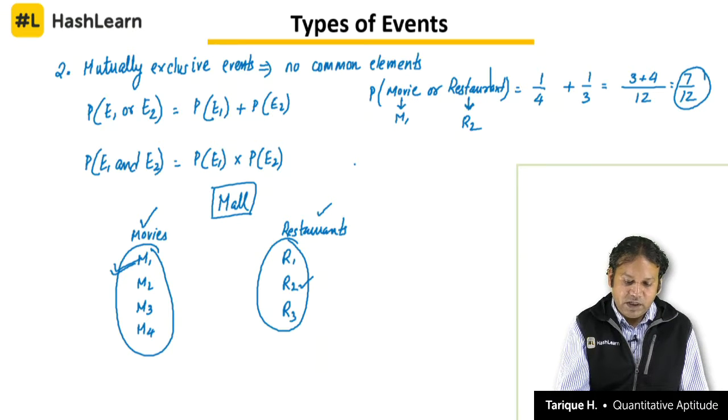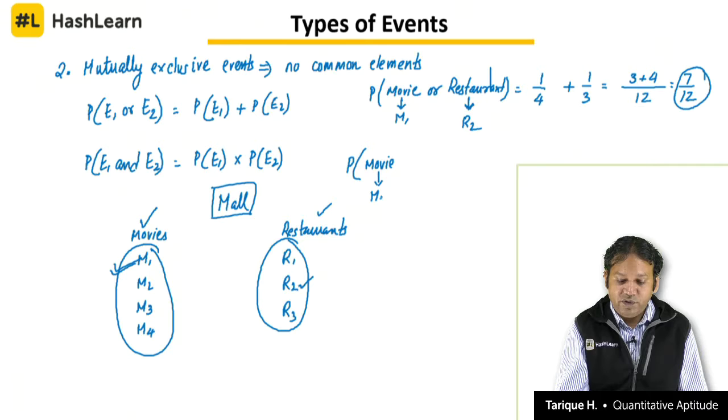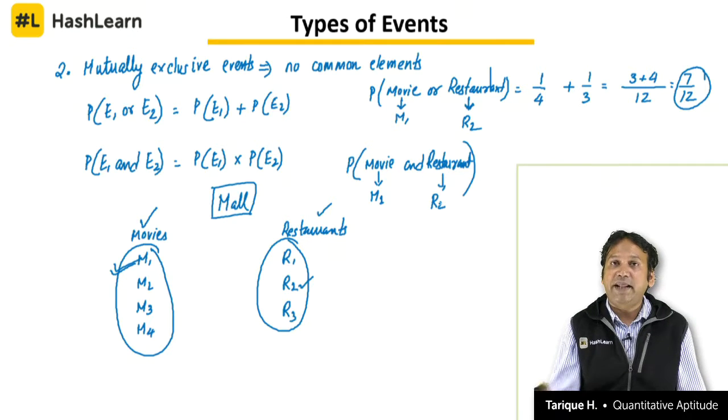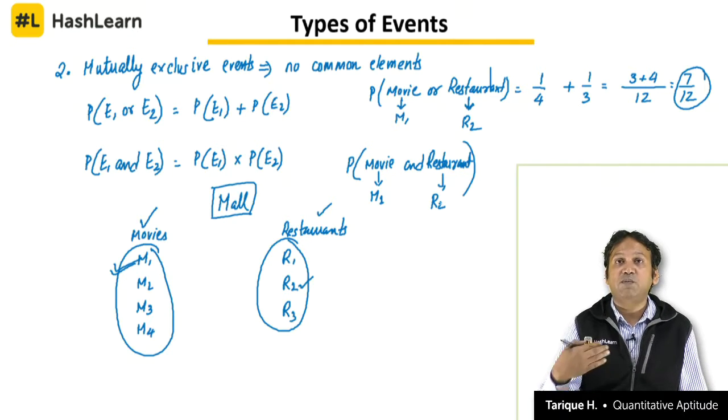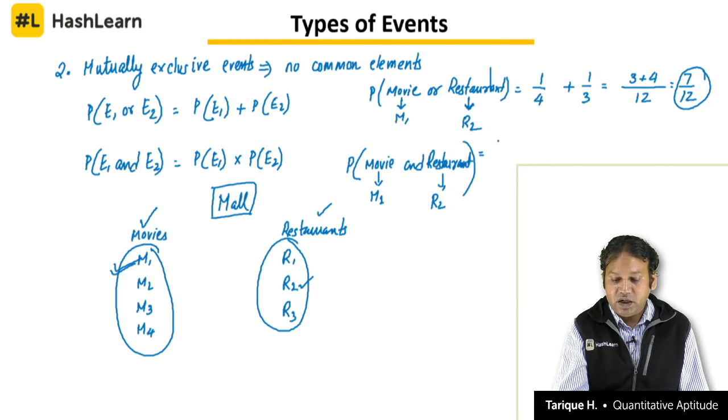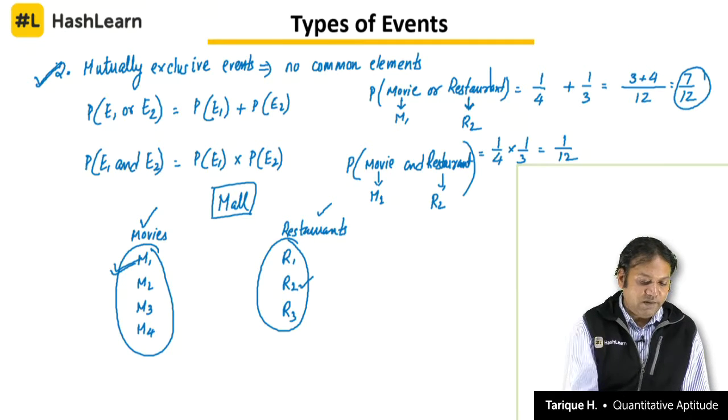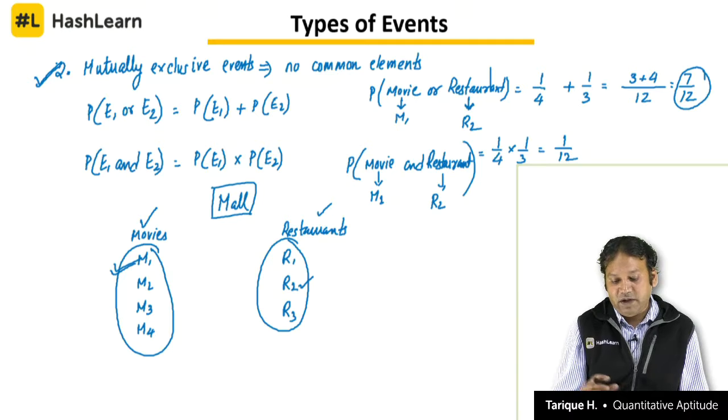Okay. But suppose the question was, what is the probability that he will watch movie M1 and eat at restaurant R2? So, he decides of doing both. He is now deciding that I will do both. I will watch a movie and then I will go and eat at the restaurant. So, what is the probability that he will watch movie M1 and eat at restaurant R2? We will say 1 by 4 into 1 by 3, that is equal to 1 by 12. So, you can see how we work with mutually exclusive events. When we have OR, we add, and when we have AND, we multiply.